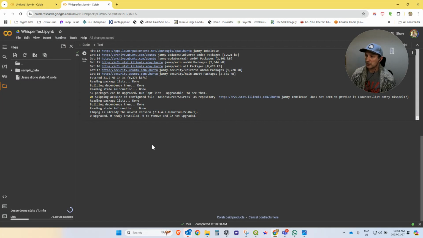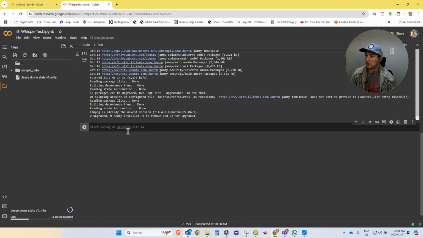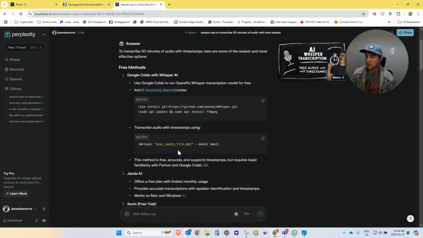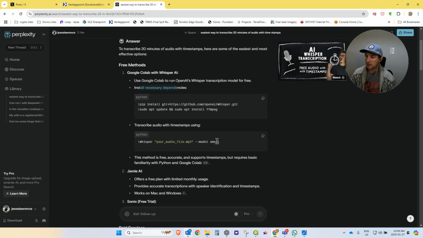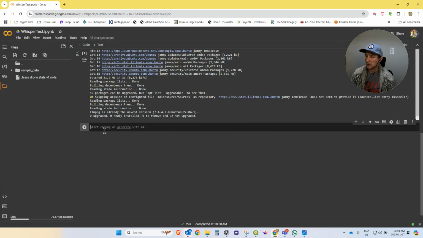So now I'm going to do new code, and Perplexity just said, whisper your audio file model small. So copy that. I'm going to paste that. I'm going to just copy the path to this, probably inside the quote. And let's see what it does.